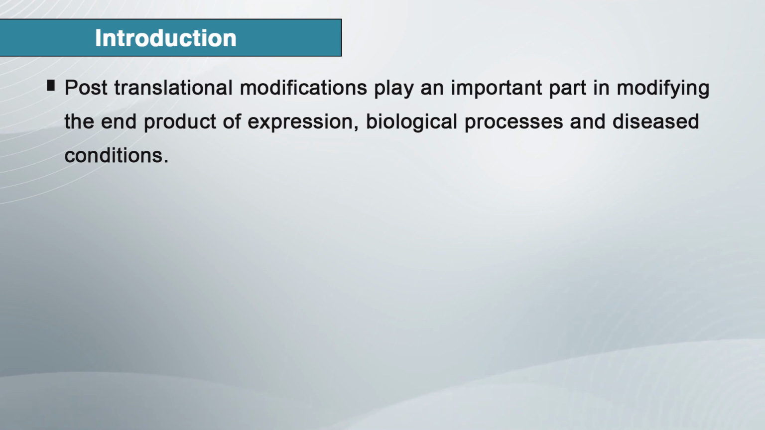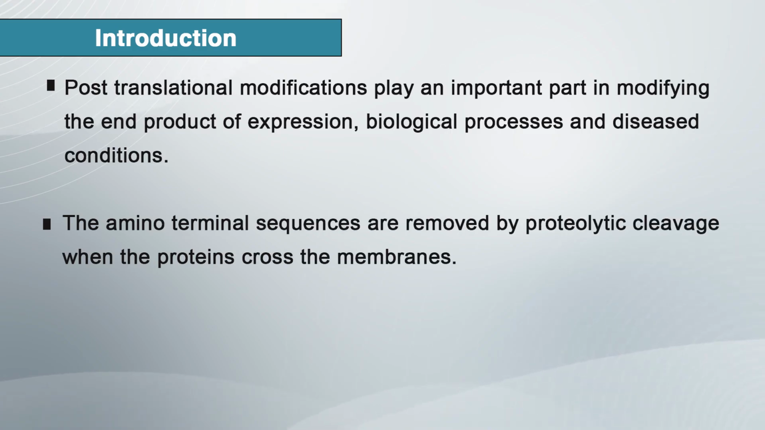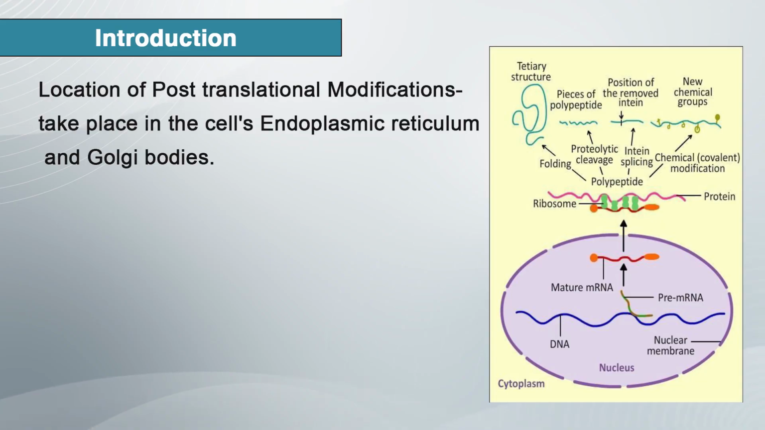The amino terminus sequence, also known as the N terminus sequence, is removed by proteolytic cleavage when the protein crosses the membrane. This amino terminus sequence targets the protein for transport to its actual point of action in the cell. Now, where does post translation modification occur?